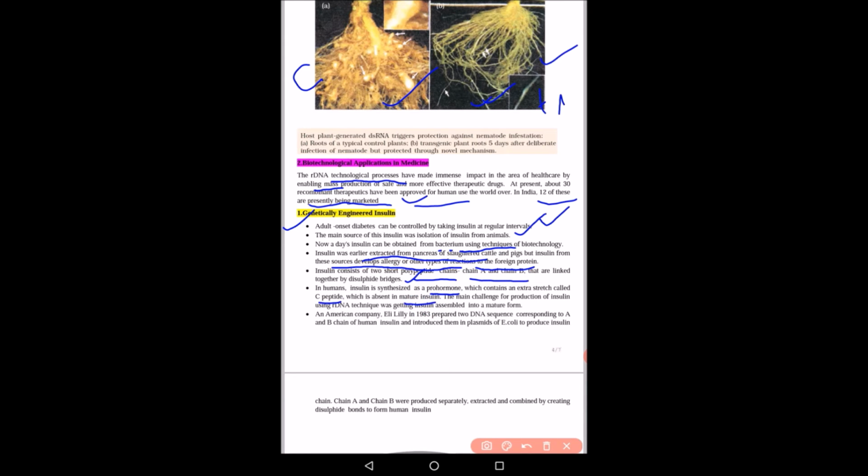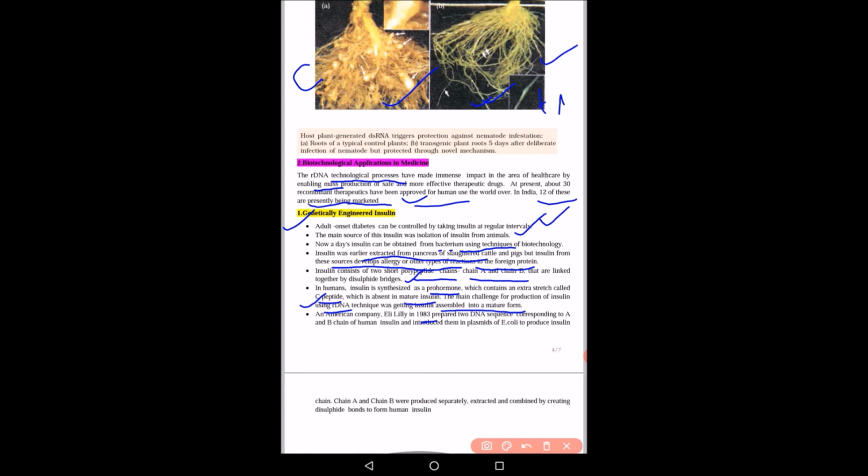The main challenge for the production of insulin using recombinant DNA technique was getting insulin assembled into mature form. So this is the difference: the mature form does not have the C-peptide, the extra stretch of C-peptide. An American company, Eli Lilly